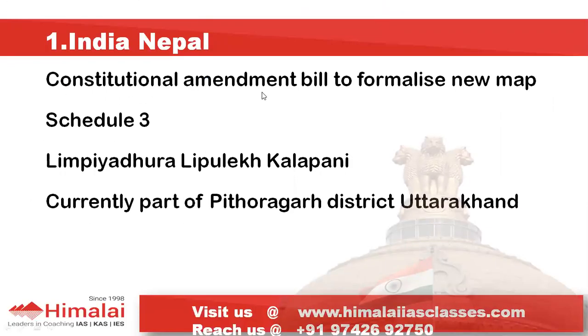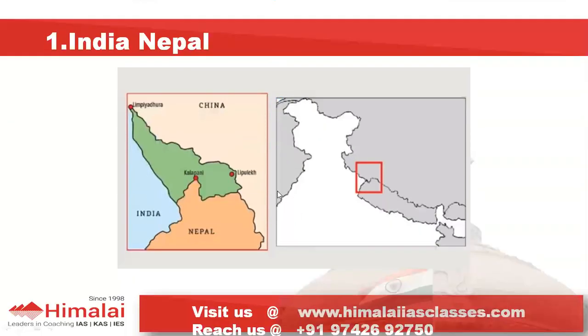There is a constitutional amendment bill to formalize the new map which has been released by Nepal. What they are going to change is they are going to update Schedule 3 of their constitution. The areas which they have shown in their map, and which are part of Indian territory, are Limpiadhura, Lipu Lake, Kalapani. Please remember all these three names: Limpiadhura, Lipu Lake, Kalapani. I'll show you on the map as well. As of now, in India, they are part of Pithoragarh district in Uttarakhand. Please do remember this as well.